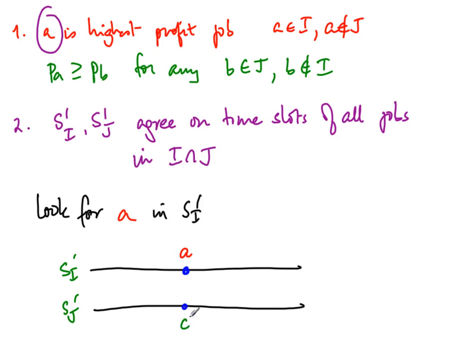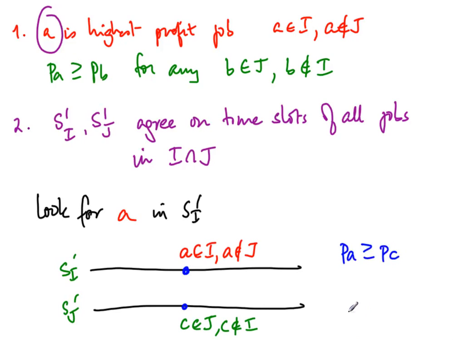Now this C cannot also be in I, because if it was in both I and J, we have already ensured they appear at the same time, so it would appear in the top as well. So C must be in J, but C is not in I. There is also a possibility there's nothing here. We will deal with that later. But right now, let's assume that we have C in J, but C not in I. And we know that A is in I, and A is not in J, and it is the highest such priority, and therefore it satisfies things. So in particular, we have that P of A is bigger than or equal to P of C.